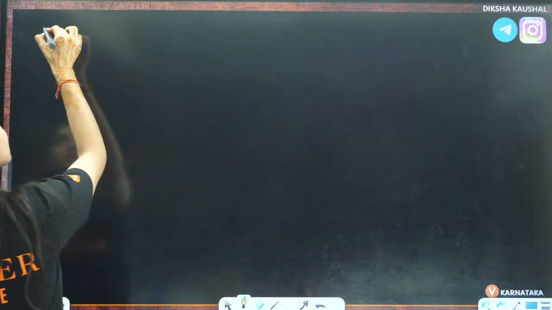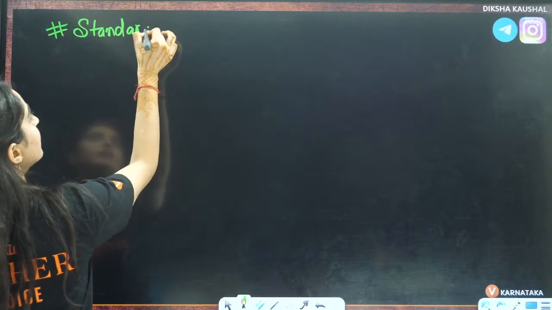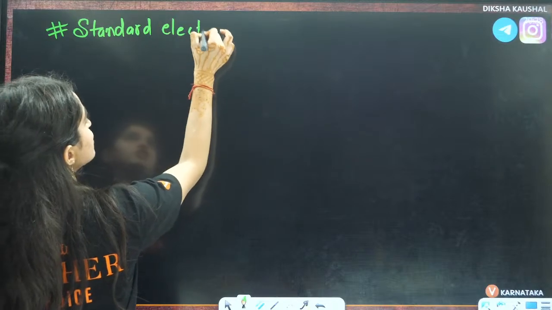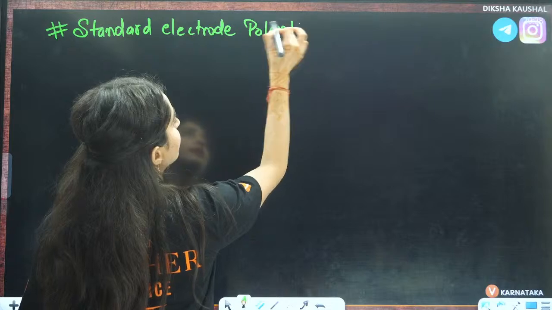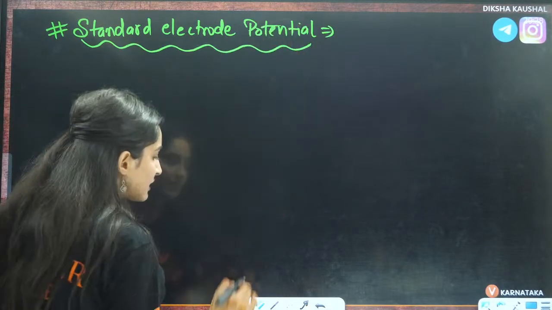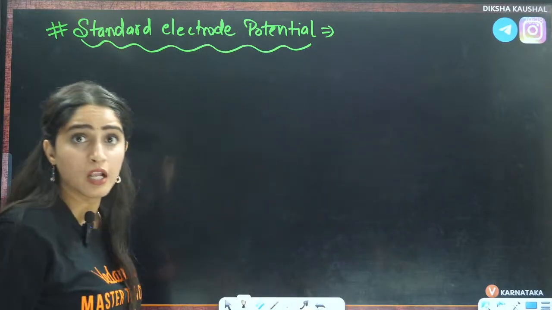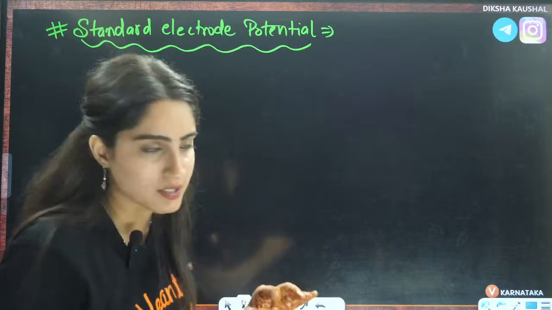Okay, and here one more thing to write. Firstly, you should write what is standard electrode potential. Everybody, what is standard electrode potential? The electrode potential which takes place at standard conditions, right?